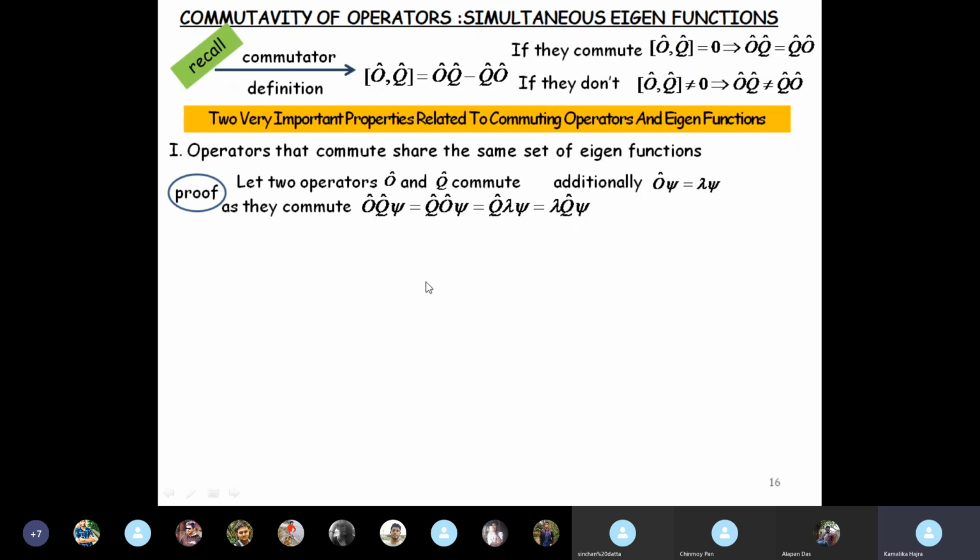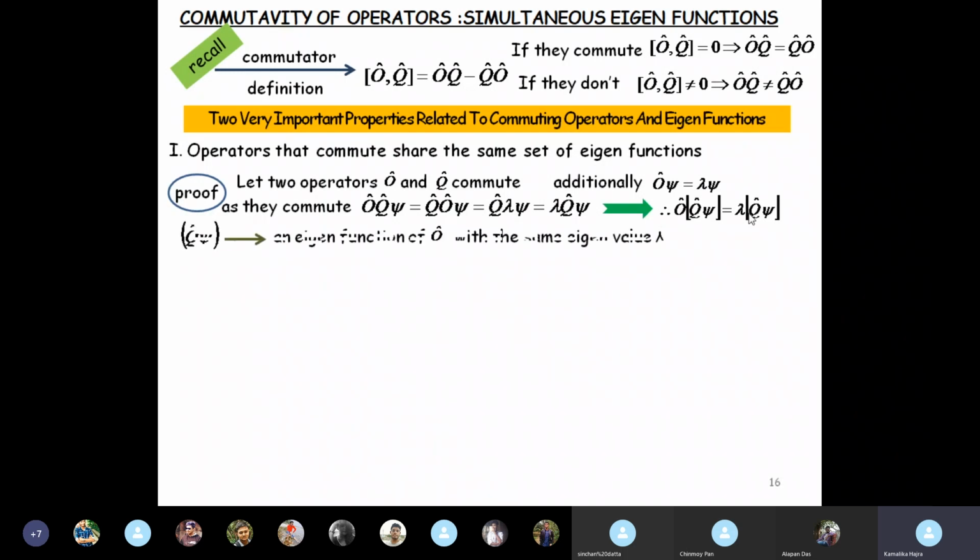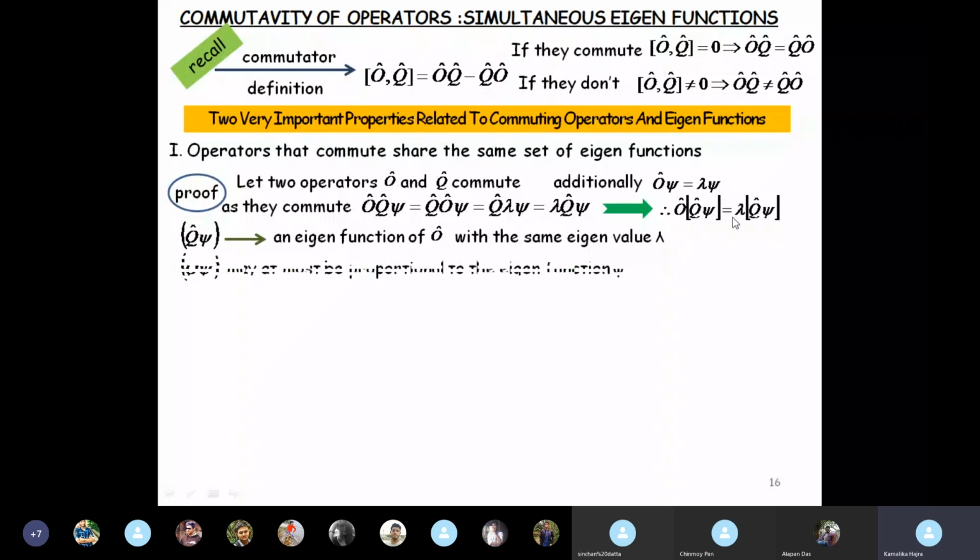So that gives me another eigenvalue equation: O operating on Q psi equal to lambda into Q psi, as if Q psi is an eigenfunction of O with the same eigenvalue lambda. Psi is an eigenfunction of O with the eigenvalue lambda. And here we see, since O and Q commute, we have just proved that Q psi is also an eigenfunction of O with the same eigenvalue lambda. All right. So at most Q psi may be proportional to psi.